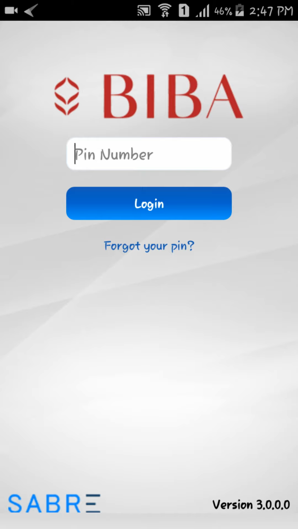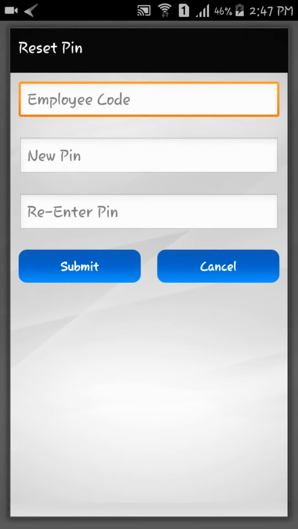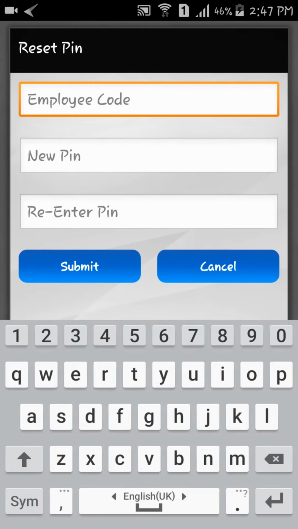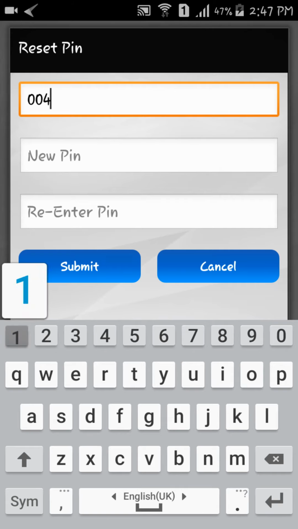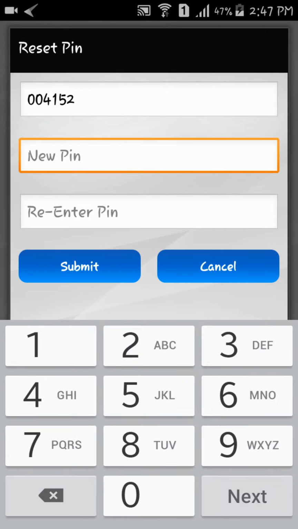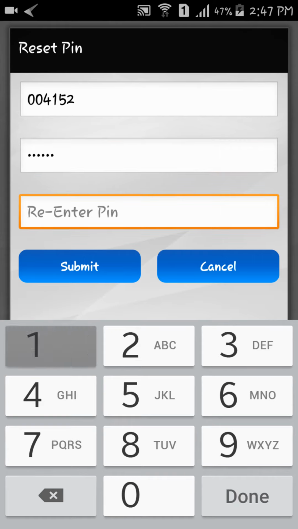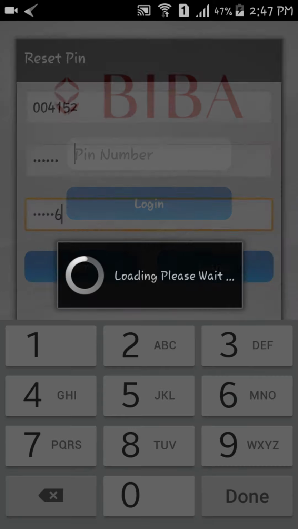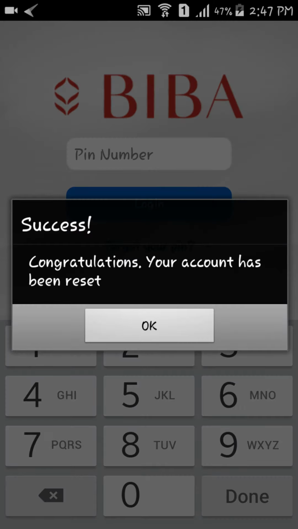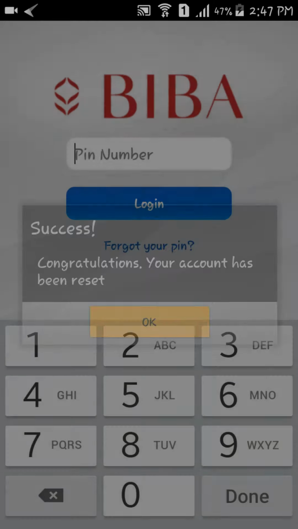After the registration, you can also access the Forget Your PIN feature of the app. For this, click Forget Your PIN and enter your employee code. After this, you can enter your new PIN number in the new PIN section. Click Submit. Your password is successfully reset.